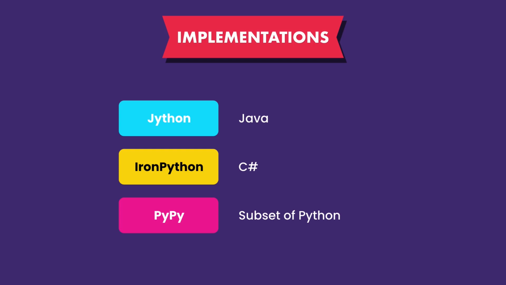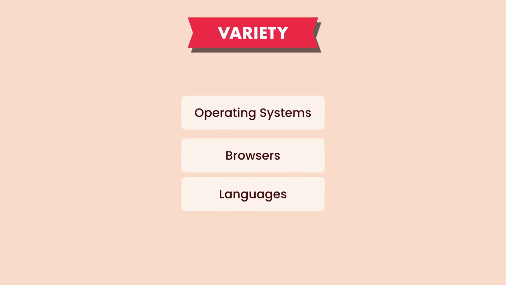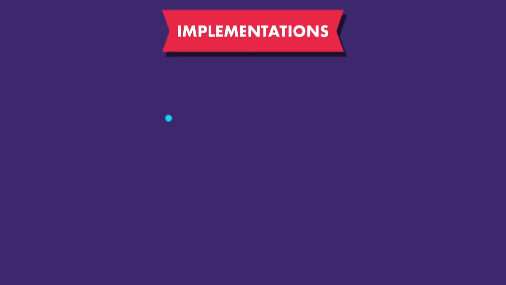Certain features may be available in one implementation but not another, or they may just behave a little bit differently in a particular implementation. Now you might ask, what is the point of this? Why do we have several implementations of Python? Wouldn't CPython be enough? Well, it's for the same reason that we have multiple operating systems, or multiple browsers, or multiple programming languages. After all these years, we programmers haven't agreed on a single programming language, and that's the same story with Python implementations. However, there is one technical reason behind these implementations that you should be aware of.